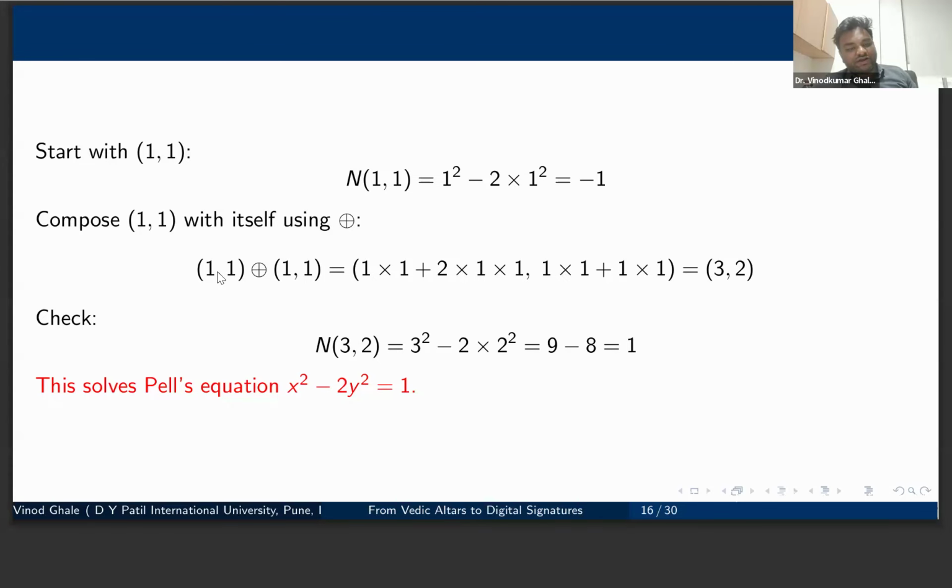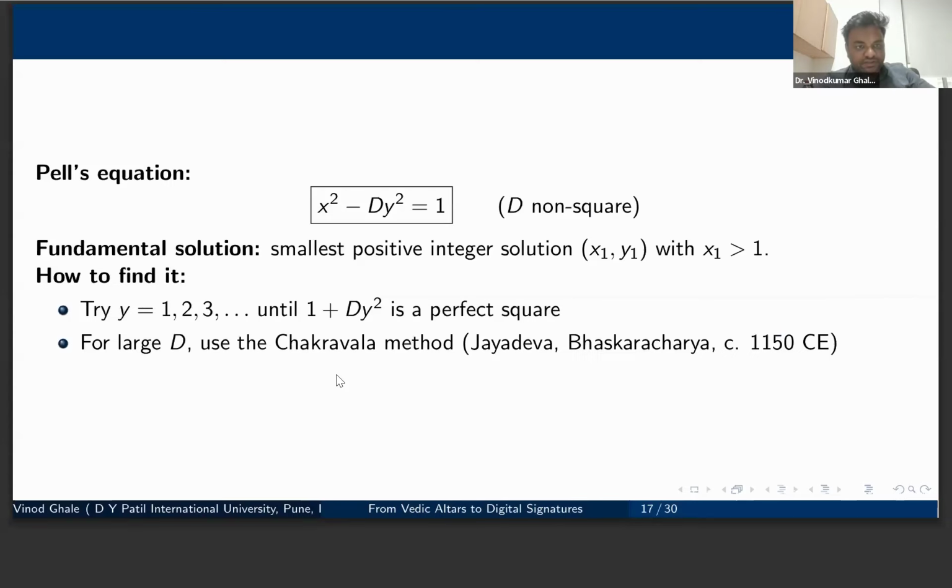And that converts it to 1, and it is called Pell's equation, x square minus 2y square, because we have kept d equal to 2 here. This d is non-square, and what we call the fundamental solution is the smallest positive integers where it gets solved. To find those solutions, if you try 1, 2, 3, we will see where 1 plus dy square is a perfect square, because we just convert it to x square equal to 1 plus dy square, and we need that x square number. For larger d numbers, of course, we have other methods by Bhaskaracharya and Jayadeva, the Chakravala method.